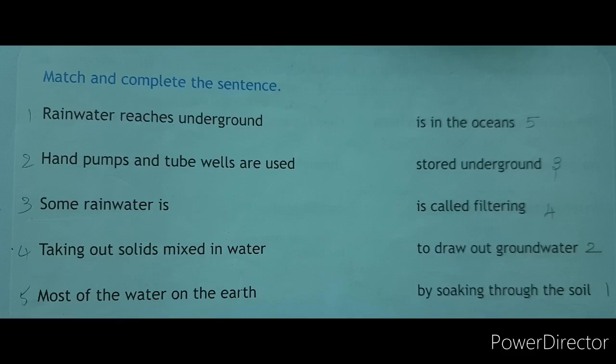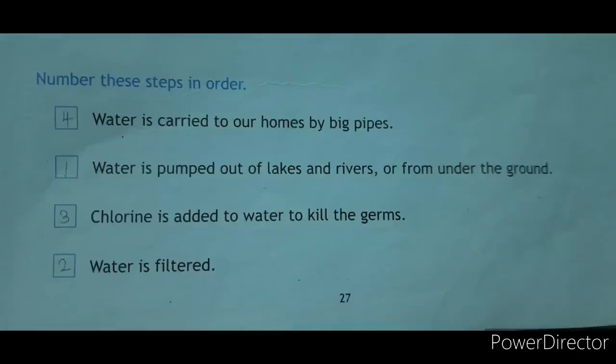Next one, number the steps in order. First point, water is pumped out of lakes and rivers or from under the ground. Second point, water is filtered. Third point, chlorine is added to water to kill the germs. Fourth point, water is carried to our homes by big pipes. Dear children, learn all the book exercise.